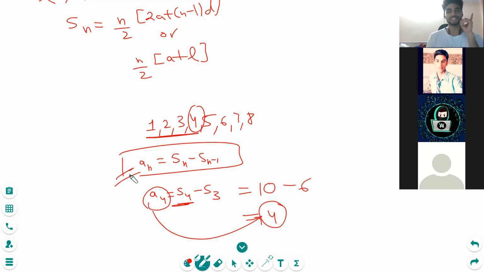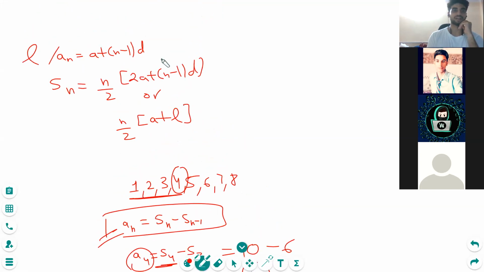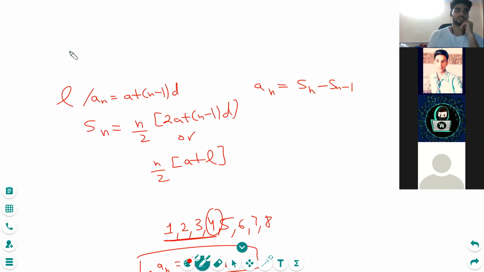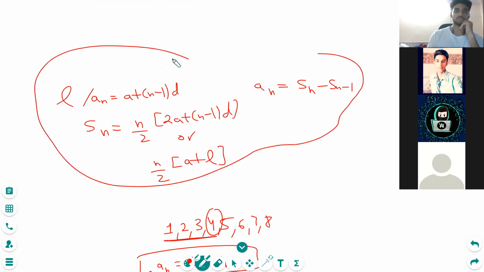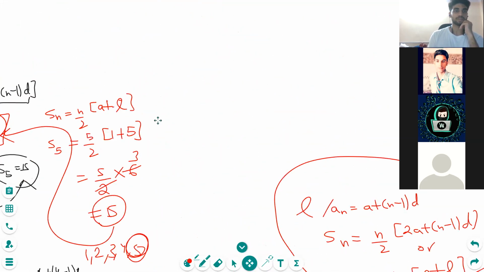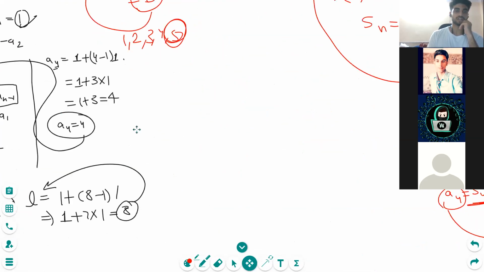So if you have to find the general term, you can use this formula as well, but only when the sum up to some certain term is given. Okay, is it clear? Yes. We have one more formula for the general term, Sn minus Sn-1. Okay, so I'm not going to complicate things now. So these are my formulas. If there are more formulas, we will deal with them in the chapter itself. So for now, I'm keeping it till here so that it doesn't get complicated, because Shivans is also missing all this stuff.